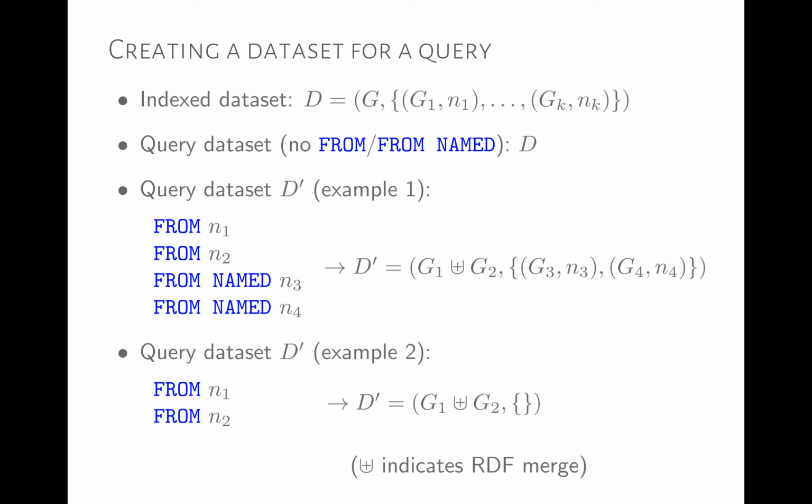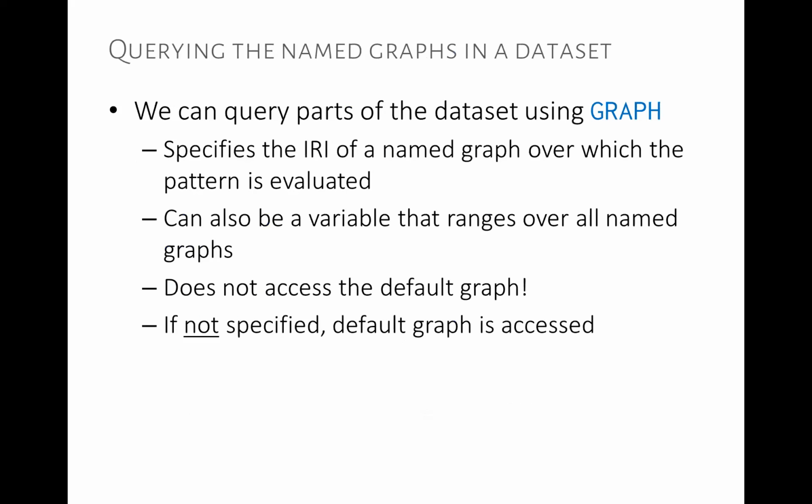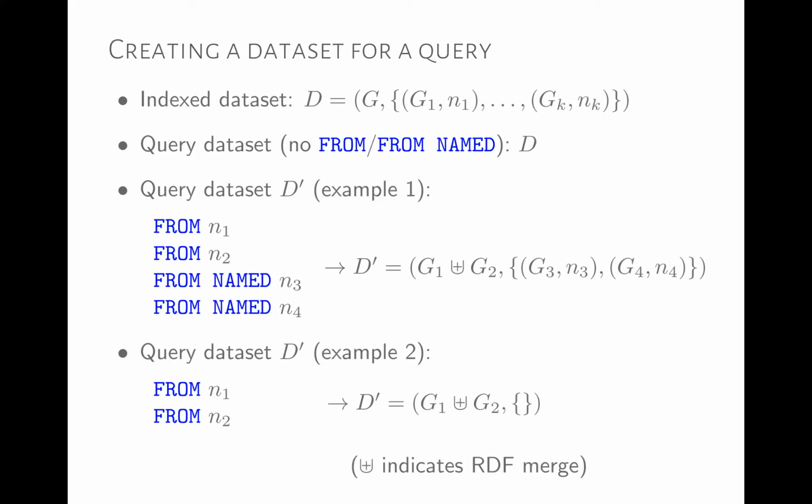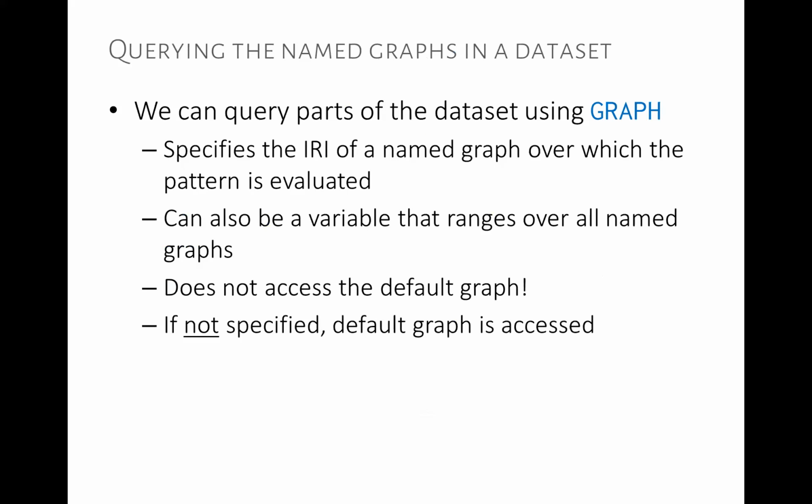Here's another example. In this case, we have FROM and FROM, N1 and N2. Our query data set, D prime, will be just the RDF merge of G1 and G2, and we'll have no named graphs associated with it. So we can use FROM and FROM NAMED to define a query-specific data set. Okay, so we have our data set defined for the query. We can use either the base one or we can define a new query data set.